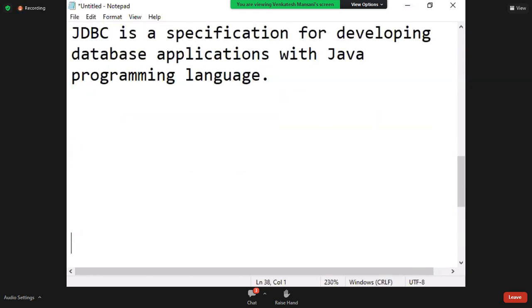Now, for understanding this definition, these two are required. First, I'll give database application, specification later. Next heading, database application.